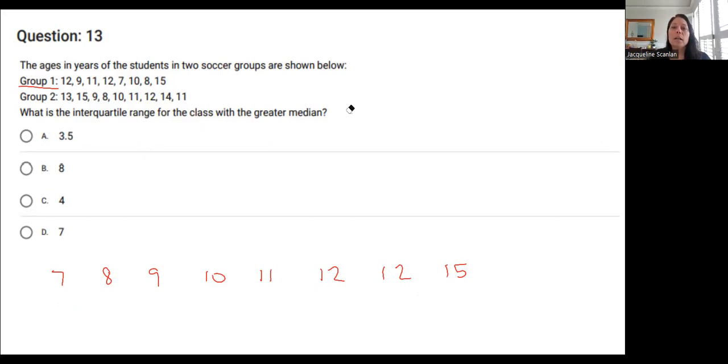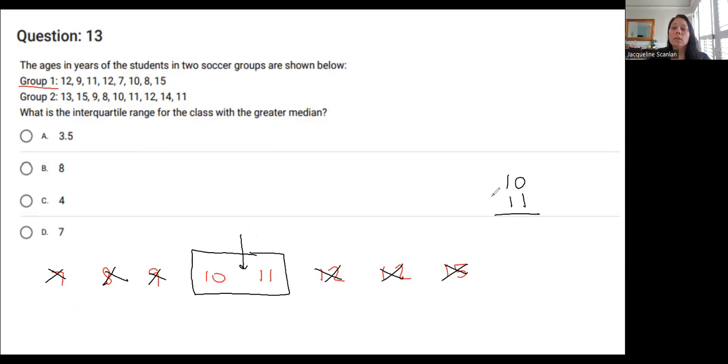Now to find the median, I'm going to cross from the outside in until I bump into the middle number. Now, here's the problem, ladies and gents. The middle number doesn't show itself. It's in between 10 and 11. If you know what that number is just by looking at it, what's right in between those two, you write it down. If you don't, you add those 2 numbers together, and then you divide it by 2.